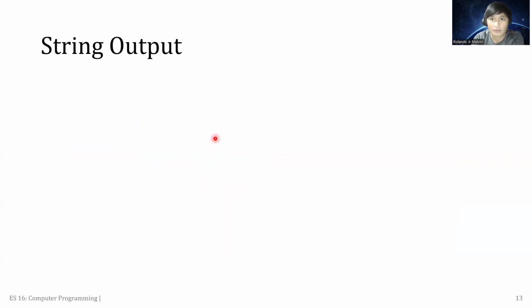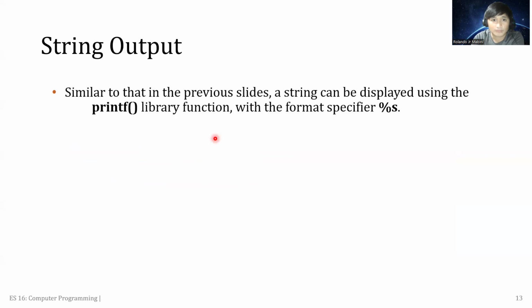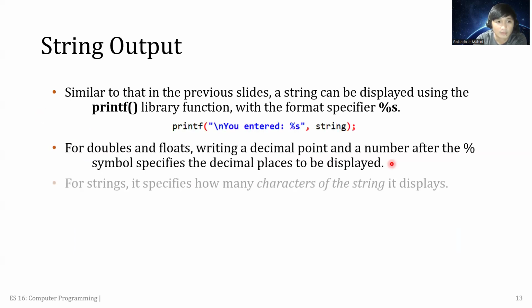So for output, it says here the same as the input, the printf function. We are using %s as the format specifier for strings. For doubles and floats, writing a decimal point.